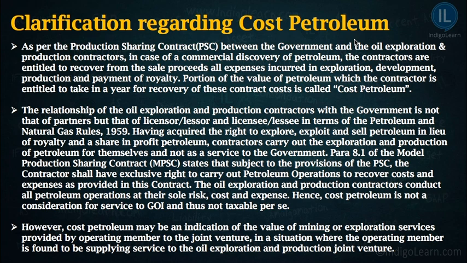So the oil exploration company has basically undertaken the license to explore the oil, and in lieu of that license which they have undertaken, they are required to pay certain royalty to the government of India, and in addition to the royalty they may also be required to pay certain share of profit. Now what the clarification is regarding cost petroleum.